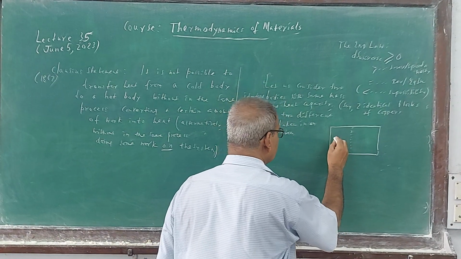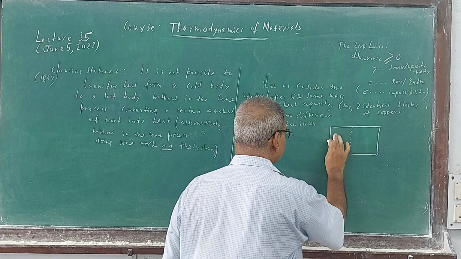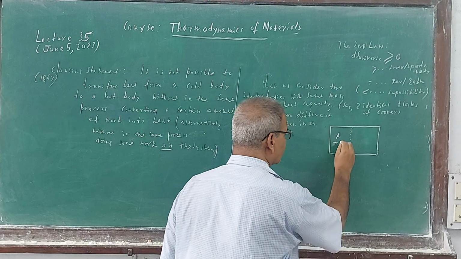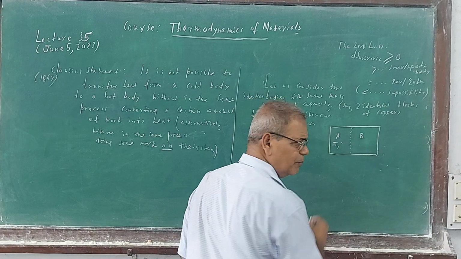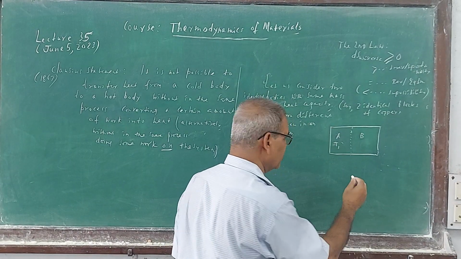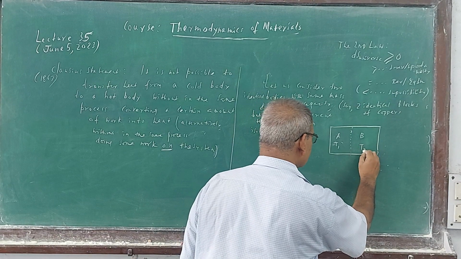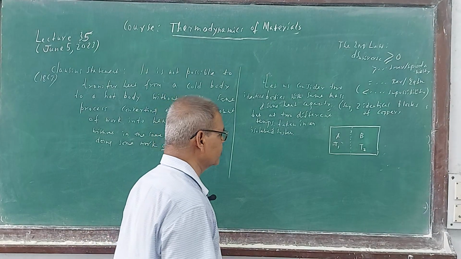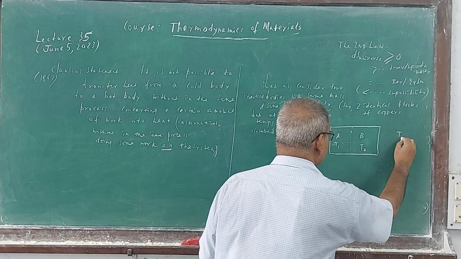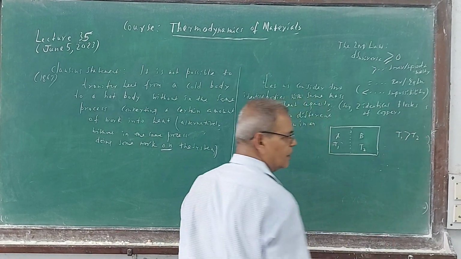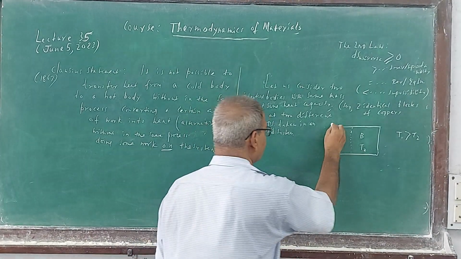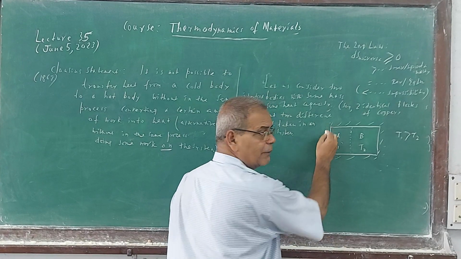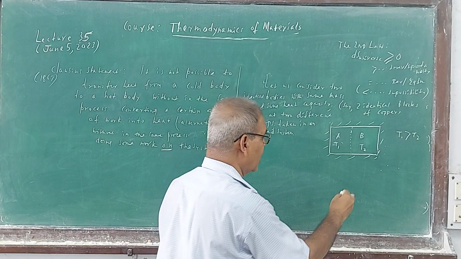Call one A at temperature T1, and B at temperature T2, identical, same mass, same nature, same material. T1 is the high temperature. This is the initial state 1. This I am drawing for an isolated system.